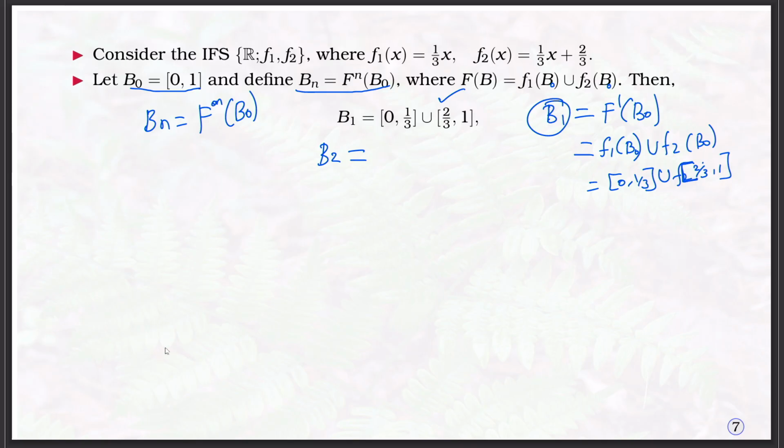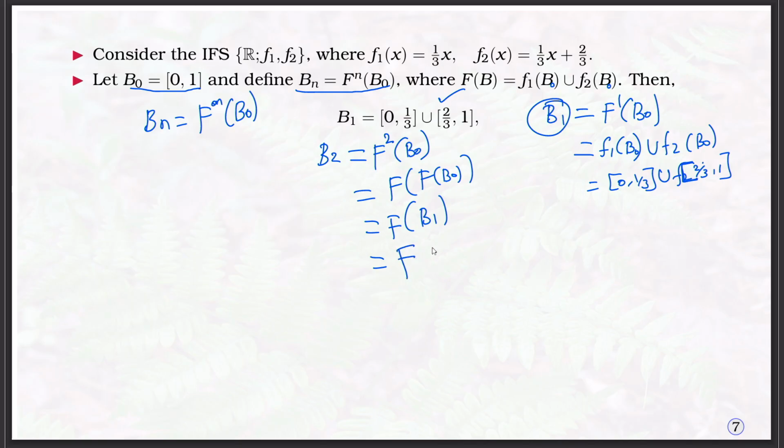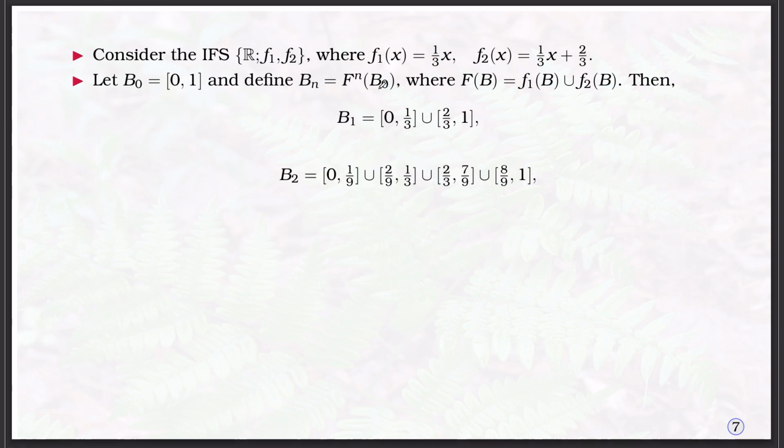So, B2 is F2 of B naught, which is equal to F of B naught, which is equal to F of B1. So, F of B1 is, we need to apply this mapping F on both the sets, [0, 1/3] union [2/3, 1].